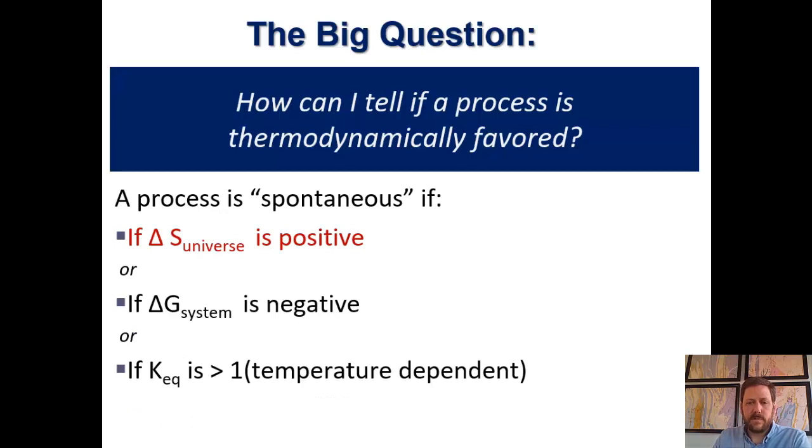So this is the first of three ways we're going to be practicing how we determine if a process is thermodynamically favored. The first one is whether the entropy change of the universe is positive. The next video will look at Gibbs free energy, which is another way we can determine whether a process is thermodynamically favored.